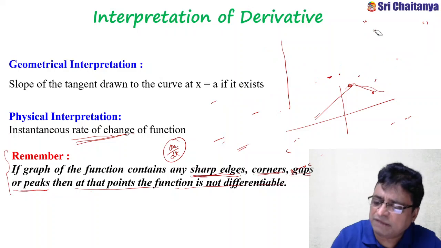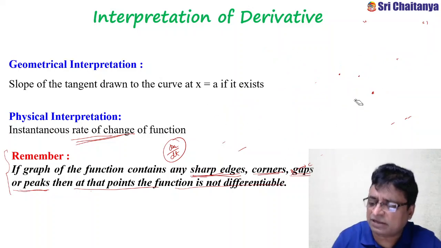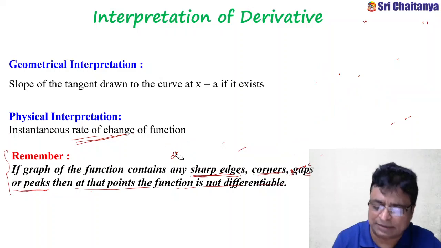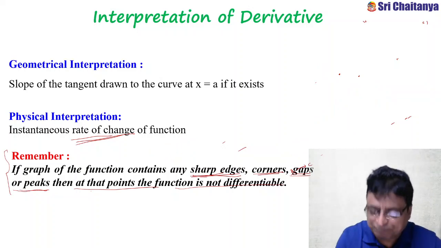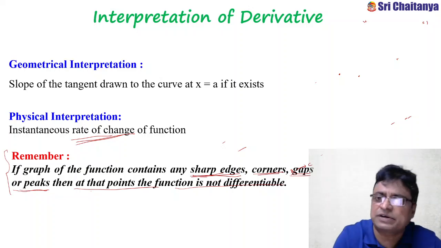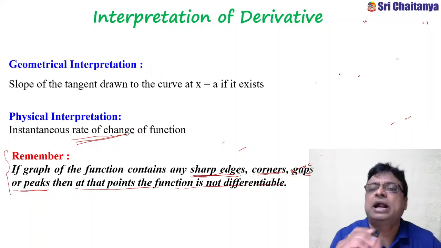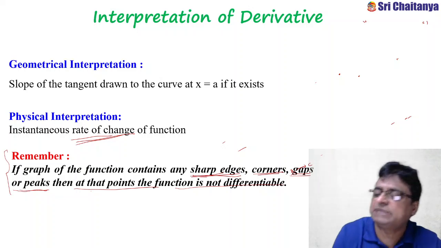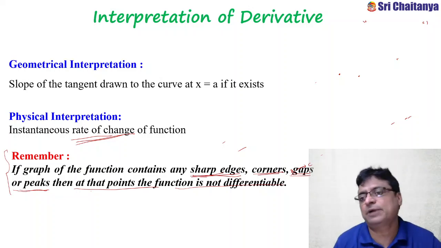If you are familiar with the graphs, then instead of finding the limit of the function all the way as we discussed in the first slides, it is better to identify where the function has gaps, corners, sudden jumps or sudden falls. Then simply you can say that the derivative of the function does not exist at that particular point.